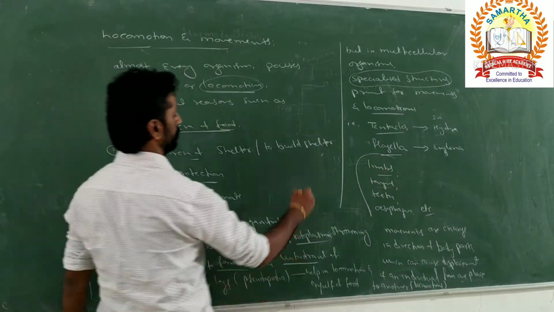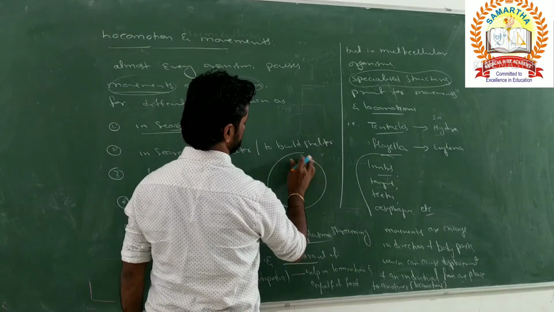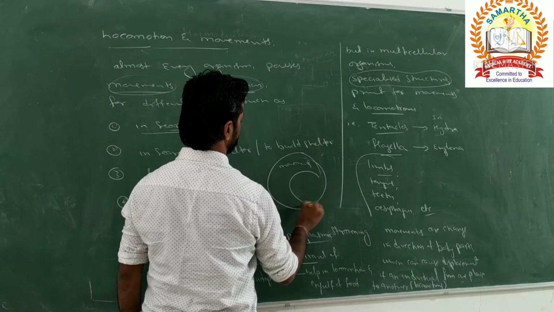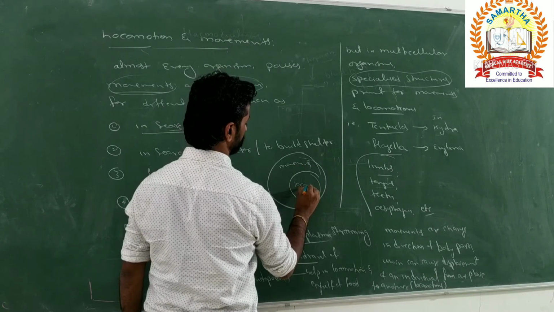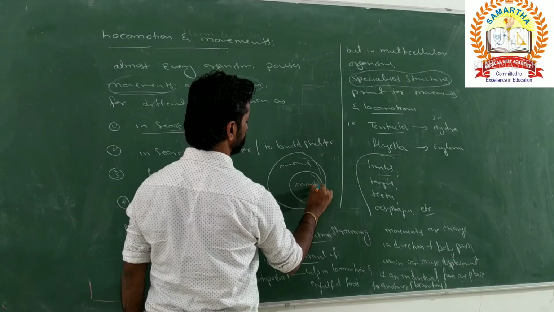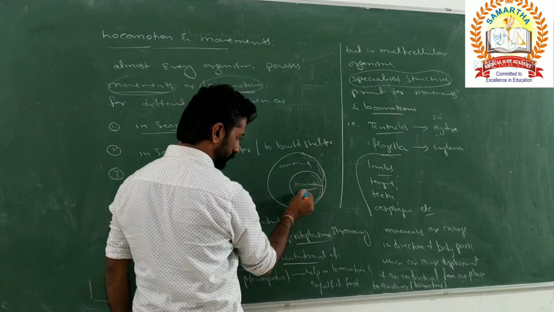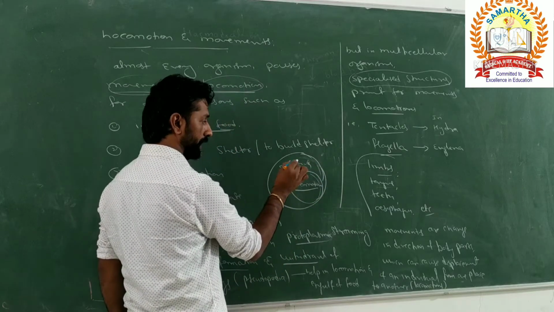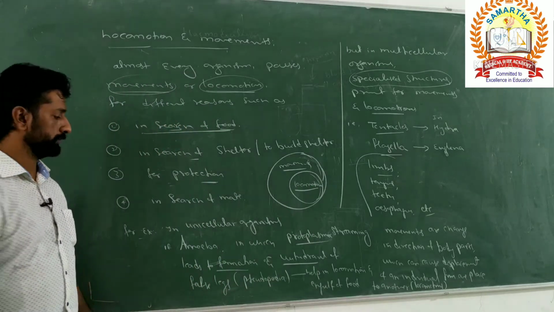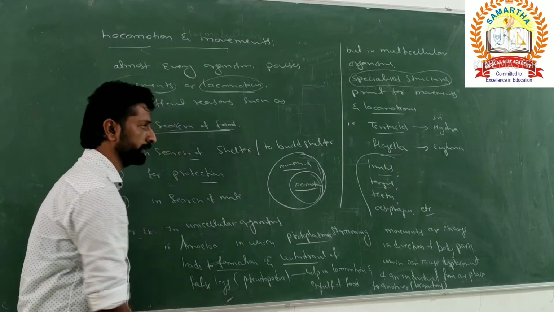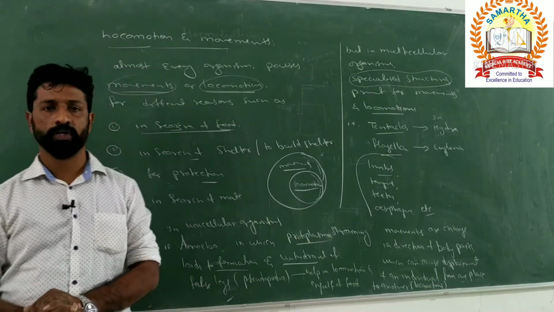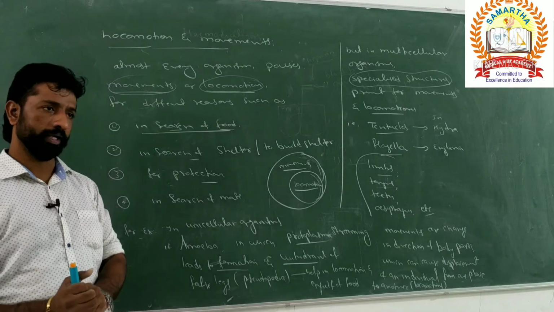So from this point of view, we can say that some movements in the body can cause locomotion. With this diagrammatic representation, you can understand that all locomotions are movements only, but all movements are not locomotions. Okay, so this is the basic information regarding movement and locomotion, and what is the reason behind carrying out different types of movements and locomotion in an individual.